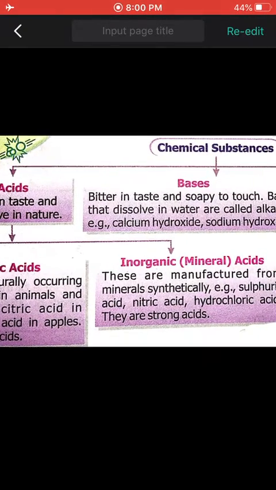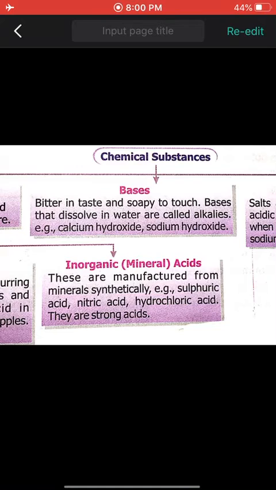Now bases, what are bases? Bitter in taste, कड़वा होता है थोड़ा सा हल्का सा. And soapy in touch, when you touch it, it is very smooth like soap. Soap used to be smooth, na? So all those things which are slippery in touch, that chemical substance is considered as a base.